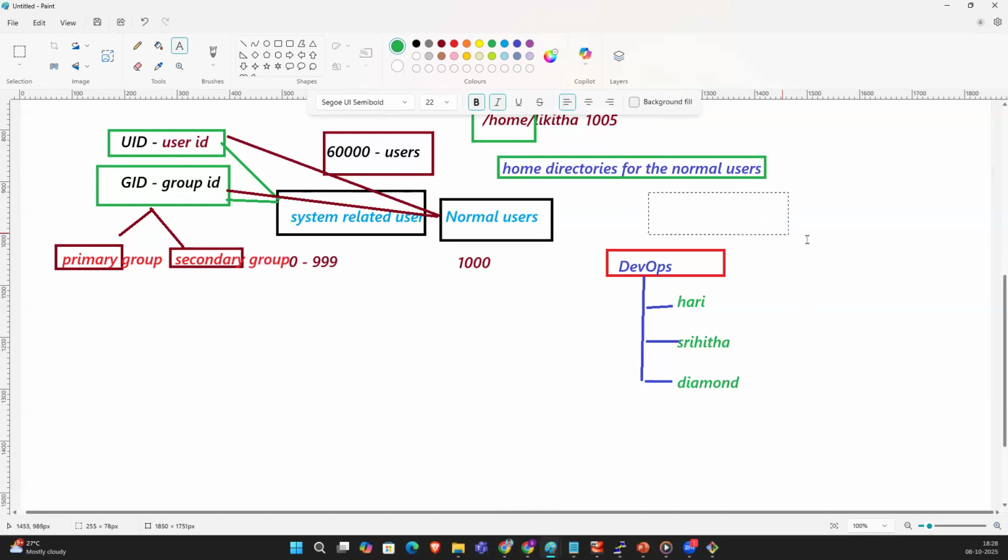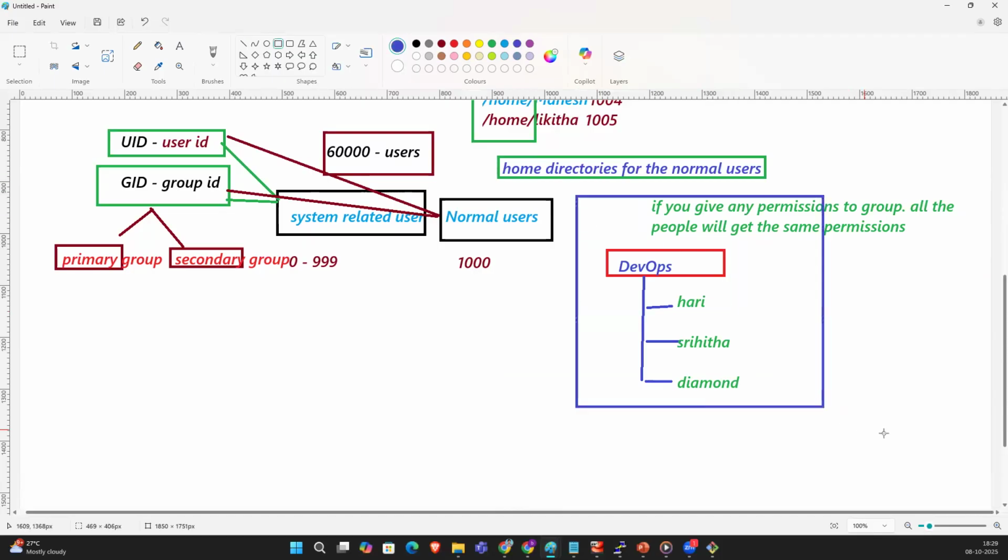If you give any permissions to a group, all the people in that group will get the same permissions. Guys, understood?